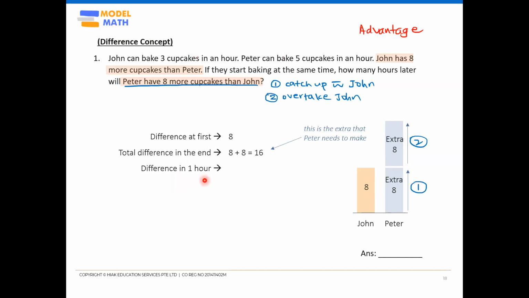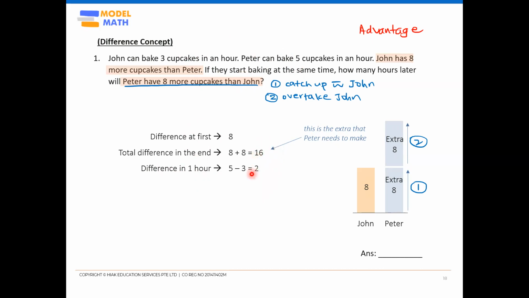So we call this difference in 1 hour, or you can call it extra in 1 hour, which is 5 minus 3. So every 1 hour, Peter manages to catch up by an extra 2 cupcakes.